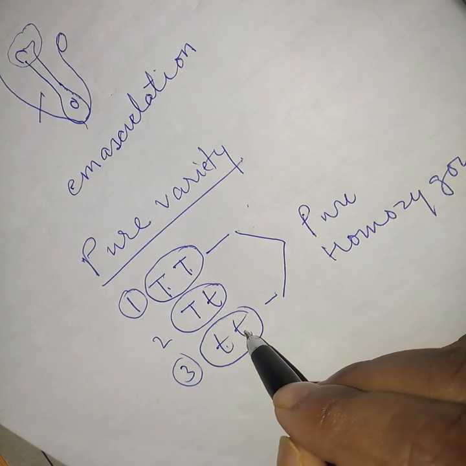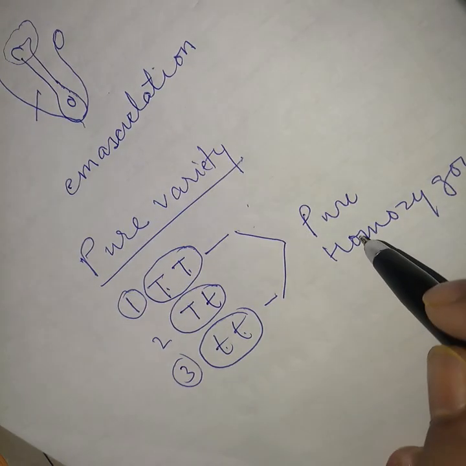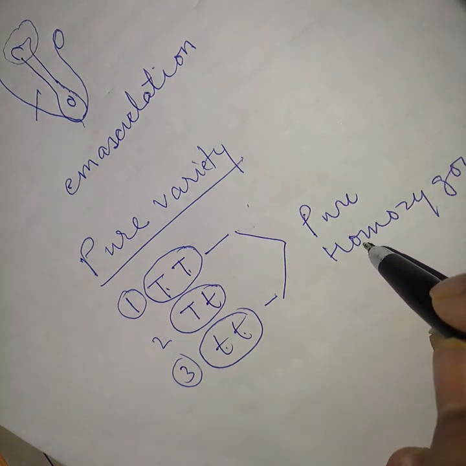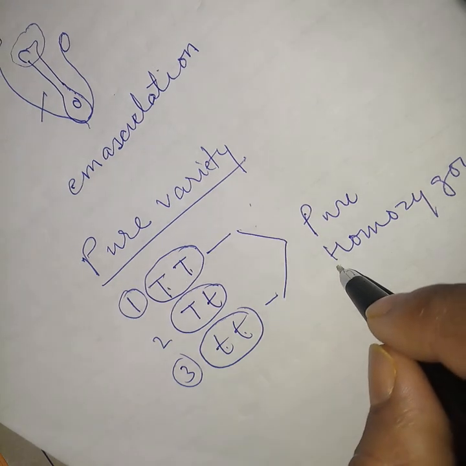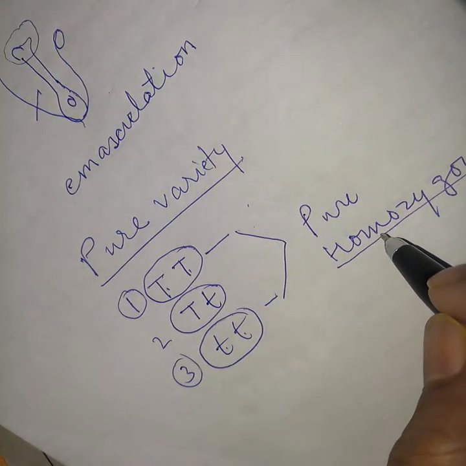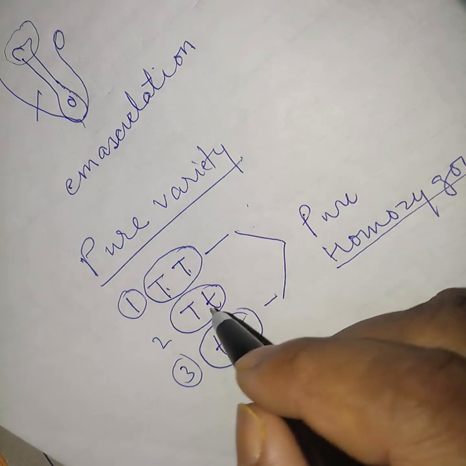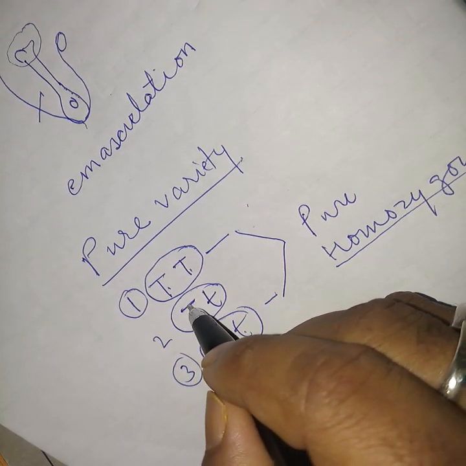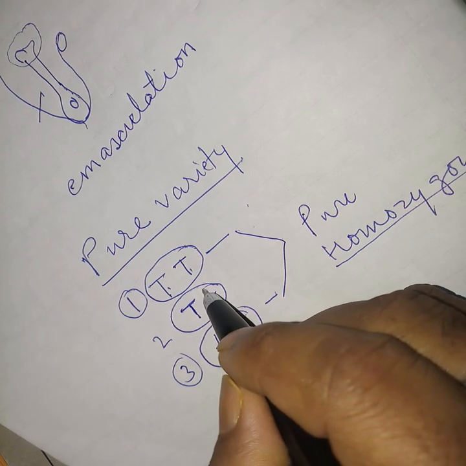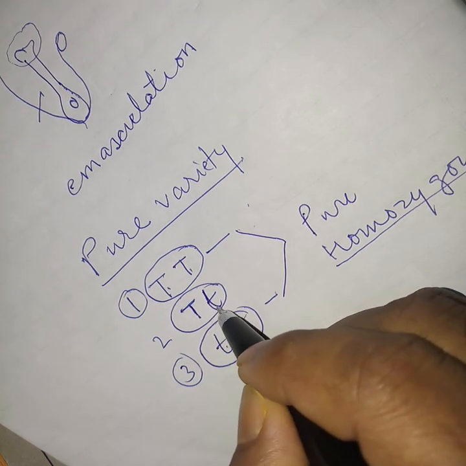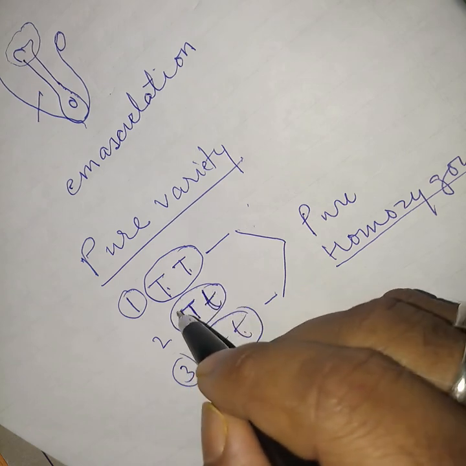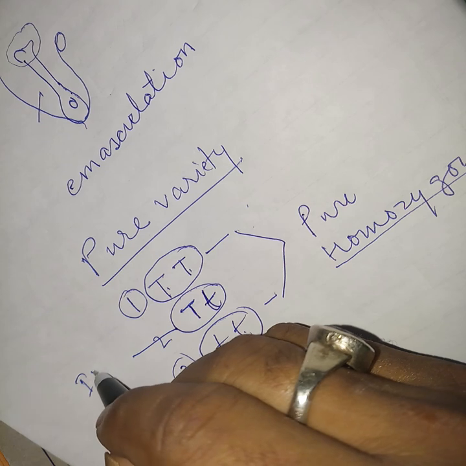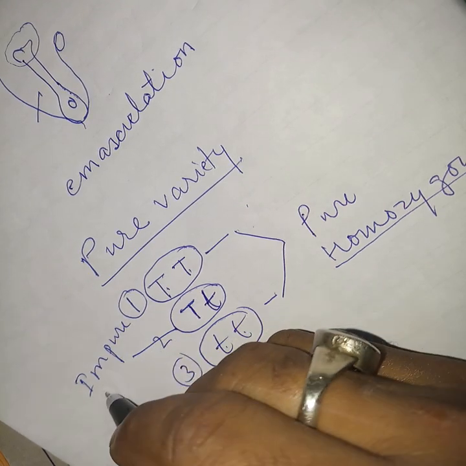When both the alleles are similar, such characters are called homozygous characters, or are in their homozygous condition. In the second one, one allele is represented by capital T and the other by small t. Such a variety is known as heterozygous or impure variety.